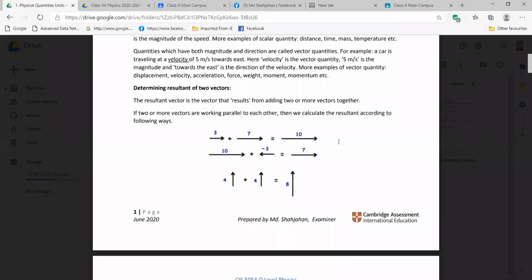Sir, could you please repeat that? Yeah, I am repeating. Look, here we are getting 2 vectors. One is 3, another one is 7. They both are working in the same direction, right? Yes, sir. So when 2 vectors are working in the same direction, in the same line, we add them.